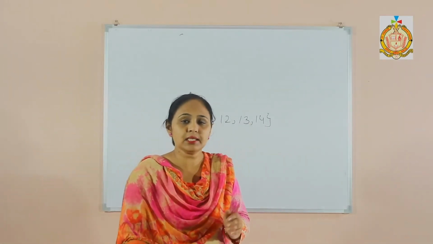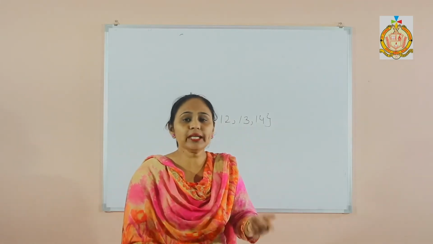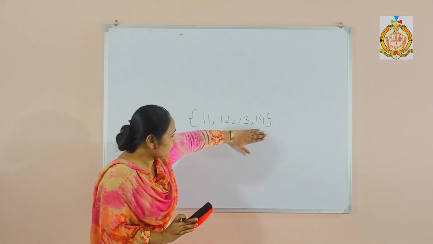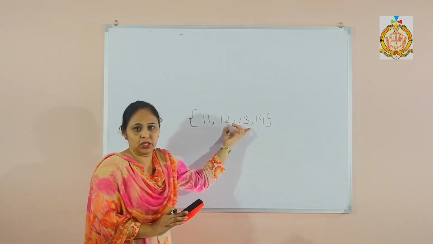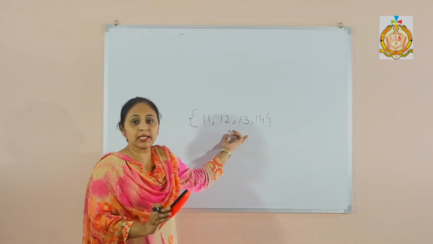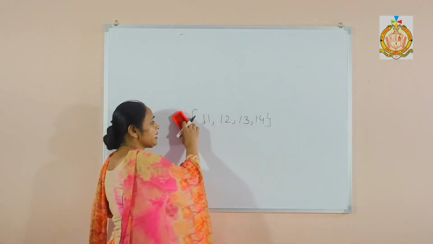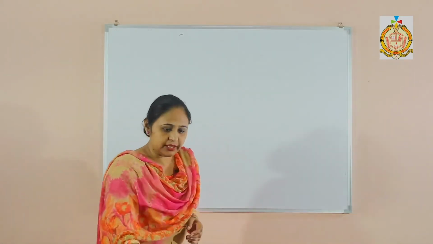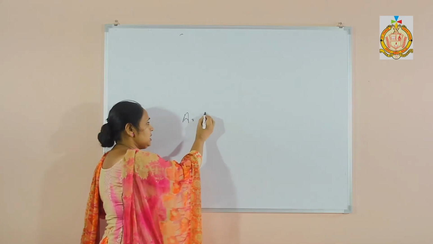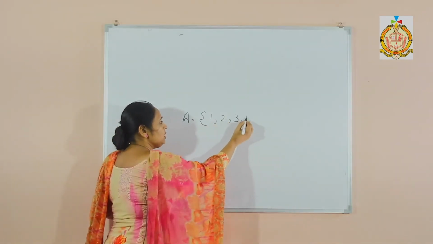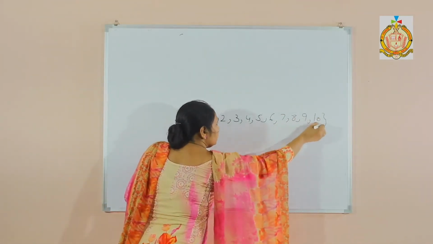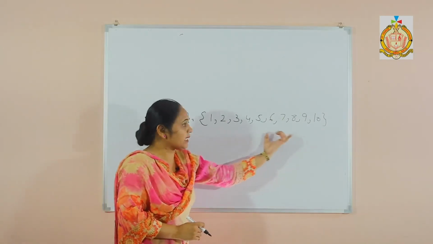Set builder form means the set is given, and then we have to write it as a statement. If a statement is given and we make a set, that becomes the roster form. But if a set is given, then we have to make the statement, that is called set builder form. Now see students, in the next concept, there is a given set A equals 1, 2, 3, 4, 5, 6, 7, 8, 9, 10. This is the given set and I have to prepare the set builder form from it.